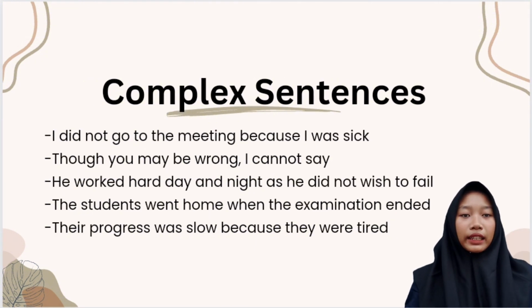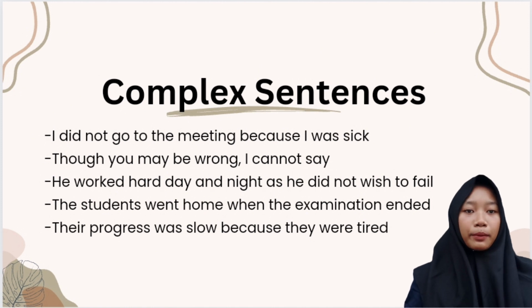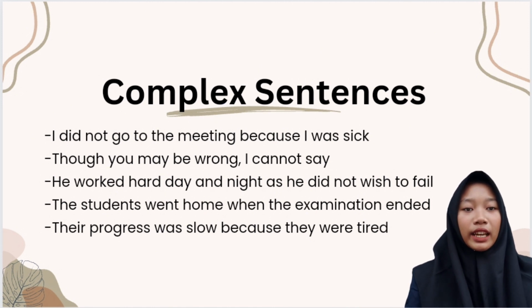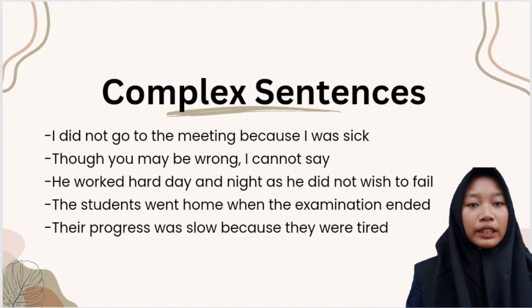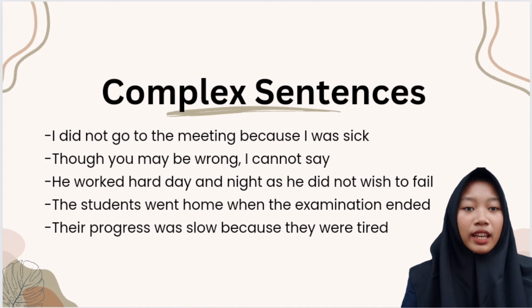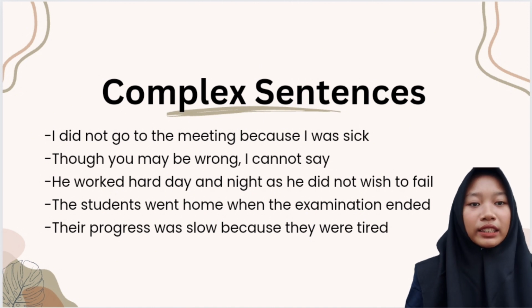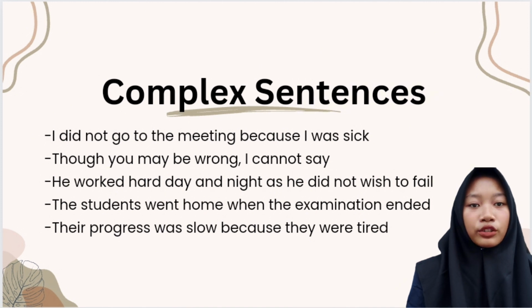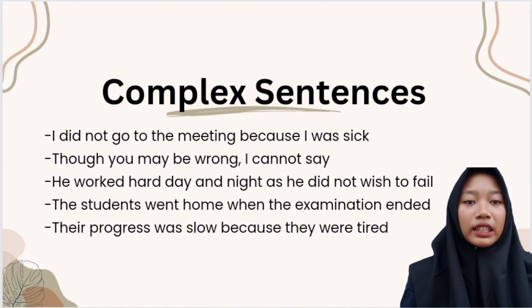Third, complex sentence. Here are some examples. I did not go to the meeting because I was sick. The independent clause is I did not go to the meeting, and the dependent clause is because I was sick. The dependent clause is introduced by the subordinating conjunction because, which shows the reason for the action in the independent clause.